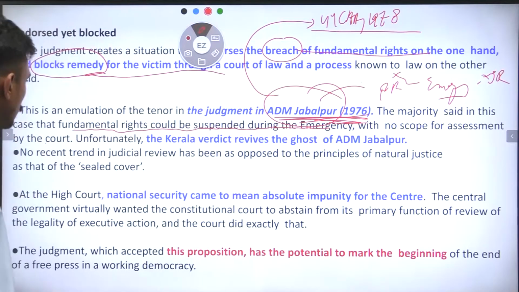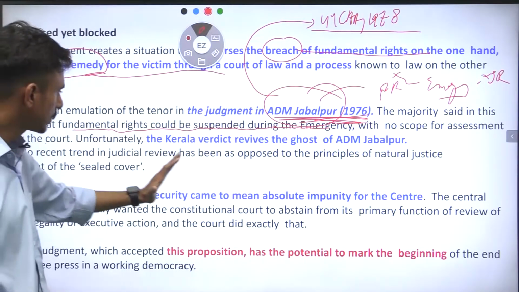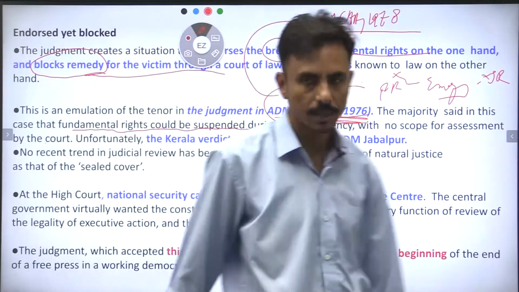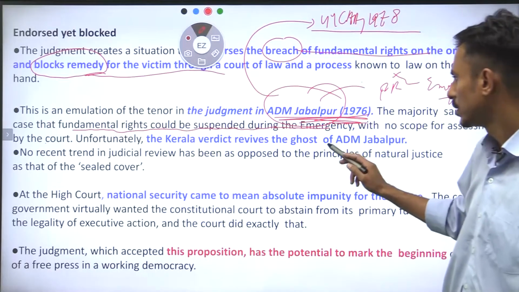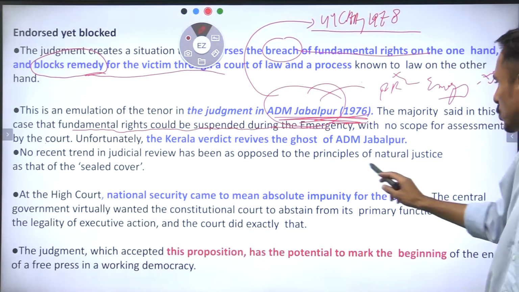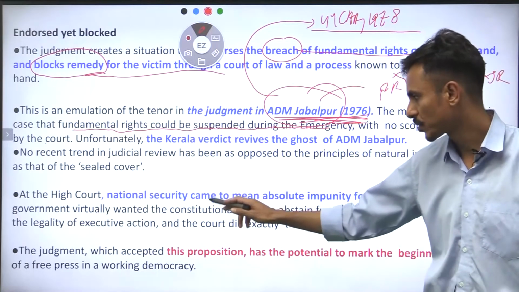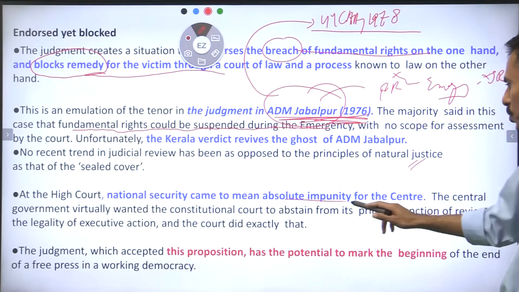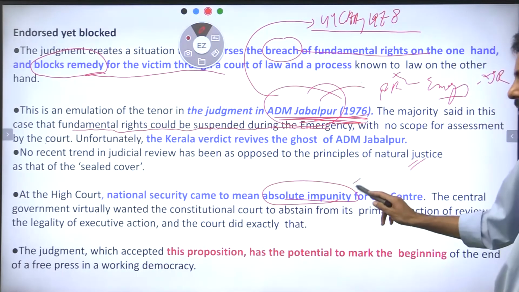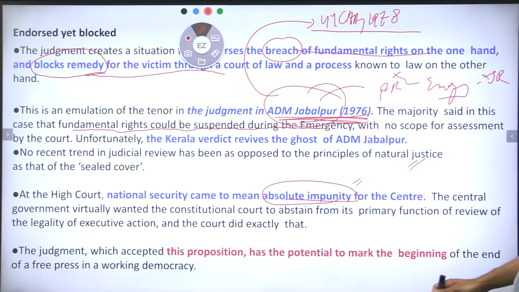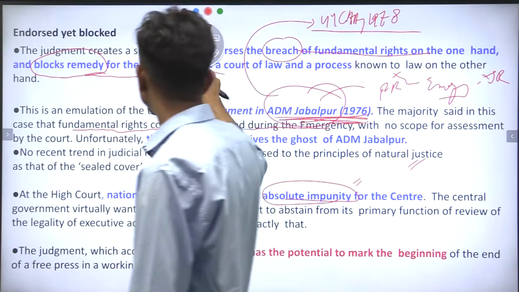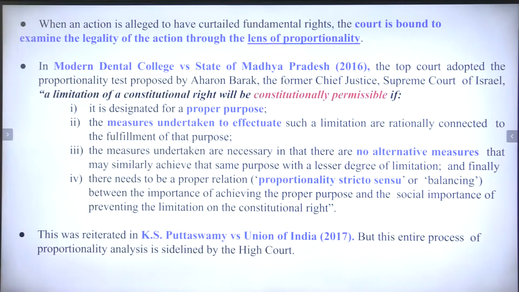So in this sense, the recent trend in judicial review has been opposed to the principles of natural justice, as in the sealed cover. And at the High Court, national security came to mean absolute impunity for the Center, right? So this is what the case talks about. I hope you are getting my point, guys.